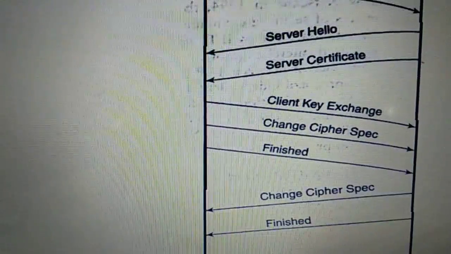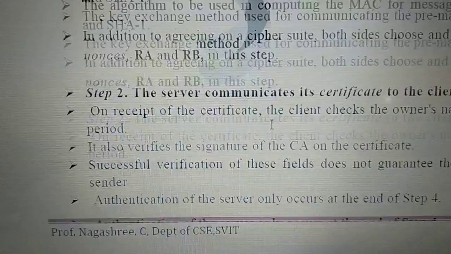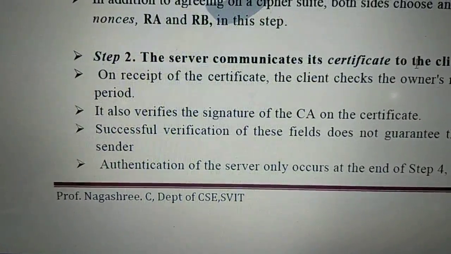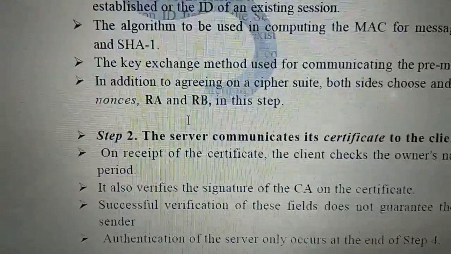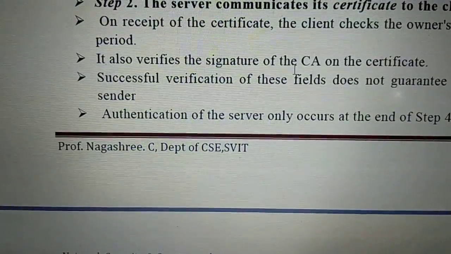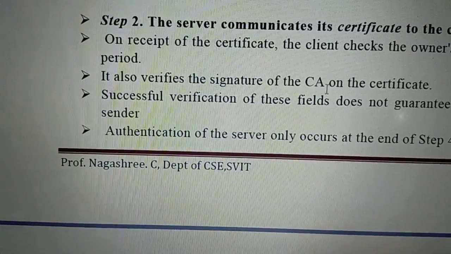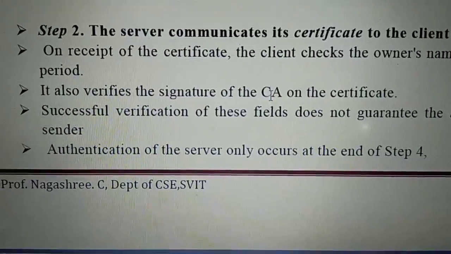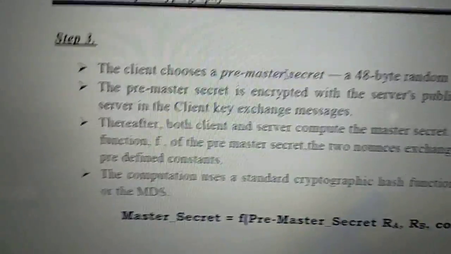Then the fourth message is, what is the fourth message? Client key exchange. So what is this client key exchange? First, this is the first message, that is client hello, server hello. Then step 2 is server communicating with a certificate. It contains signature verification along with other fields, how long the certificate is valid, whether the CA is authorized or not, all those things. Then step 3, it is very important.